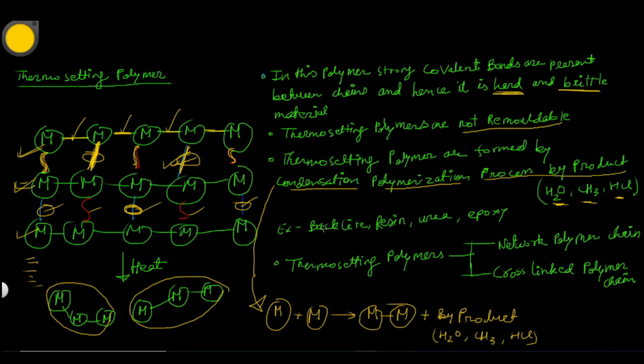Examples of thermosetting polymers are bakelite, resin, urea, and epoxy. In thermosetting polymer, a network polymer chain and cross-linked polymer chain is present.